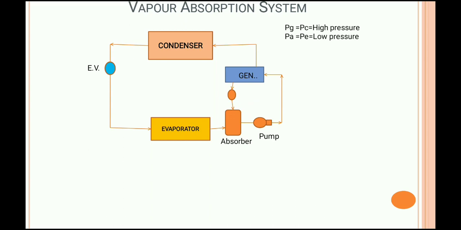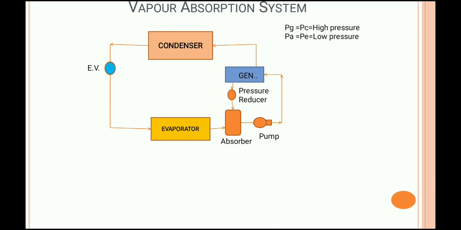And Pa stands for absorber pressure, it is not the atmospheric pressure. Remember it, here Pa is the absorber pressure and is equal to Pe, the evaporator pressure, and that will be the low pressure. We all know condenser pressure is the high pressure and evaporator pressure is the low pressure.